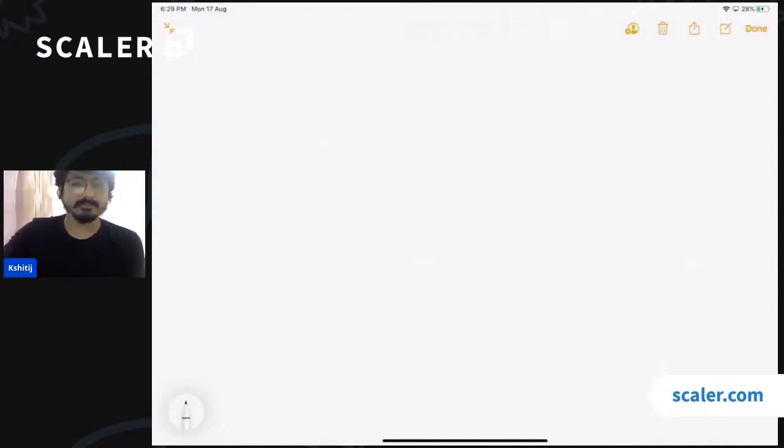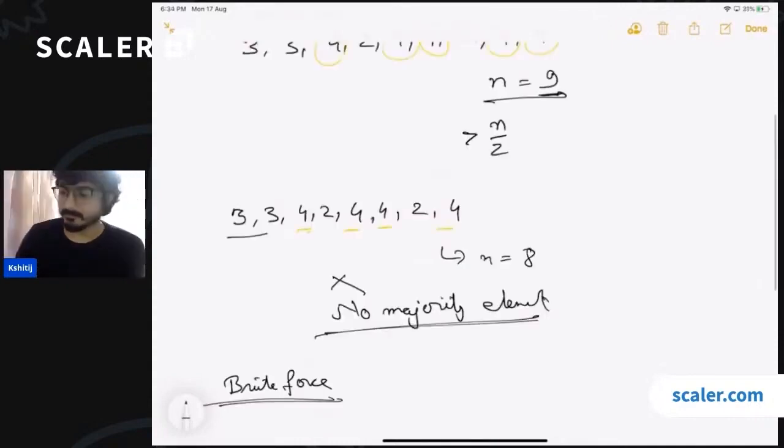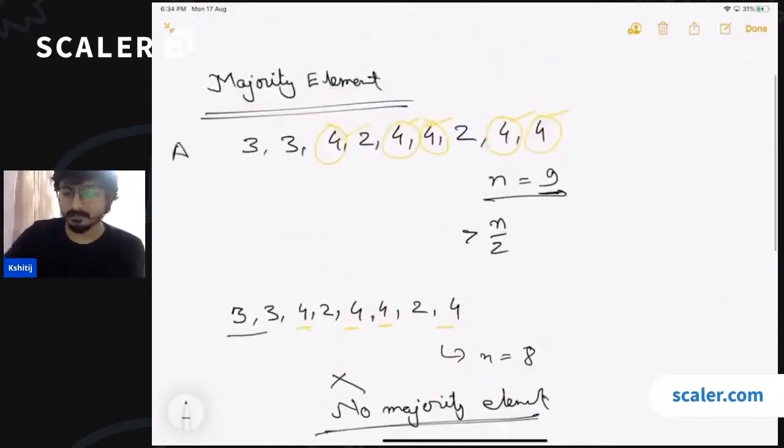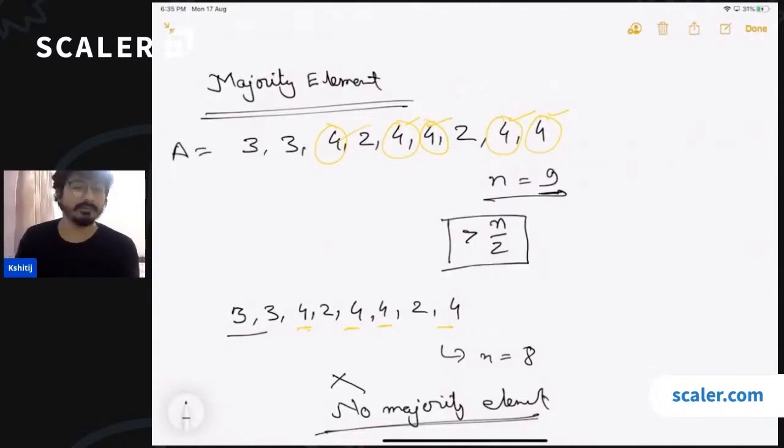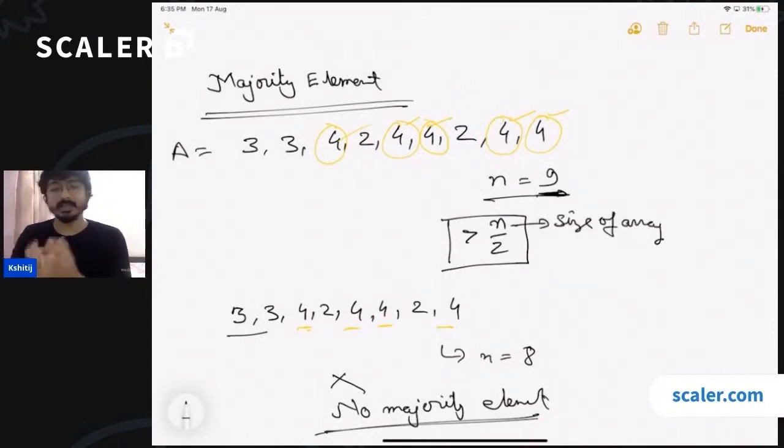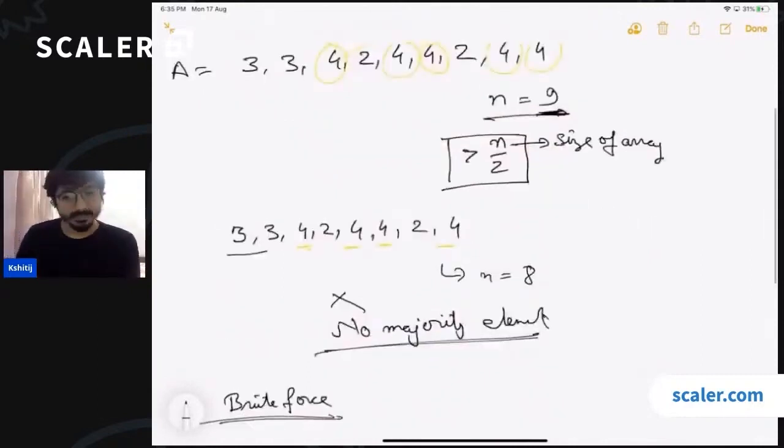so the problem that we left unsolved in the last class was that you are given an array and you have to find the majority element of that array. The problem says that you are given an array, and in this array you have to find the majority element. Okay, the majority element is an element which is occurring more than n by 2 times, where n is the size of the array. Okay, so if the array size is 9, the element has to be there at least 5 times. Okay, it is possible that there is no majority element in the array, because there might be a possibility that there is no element which is occurring more than n by 2 times, right? Correct.